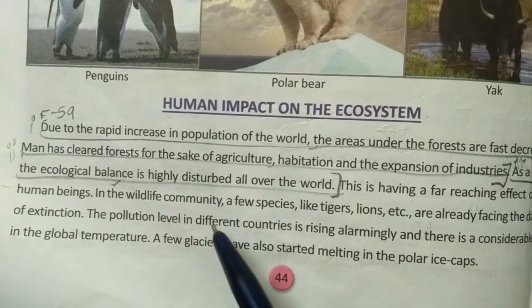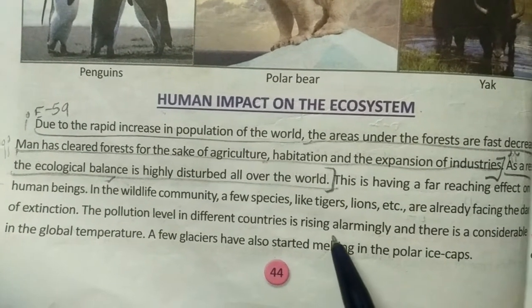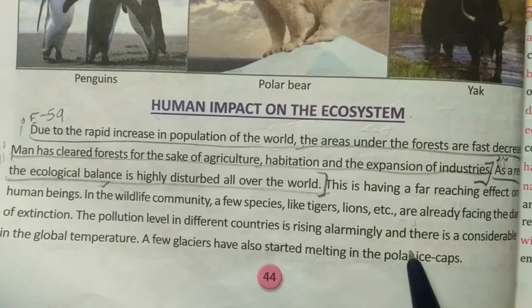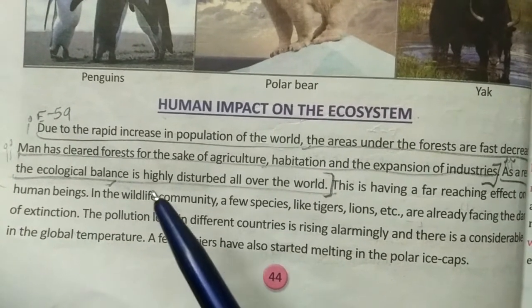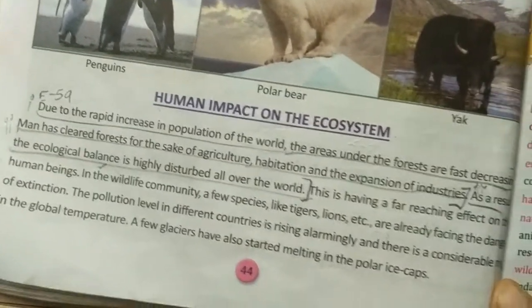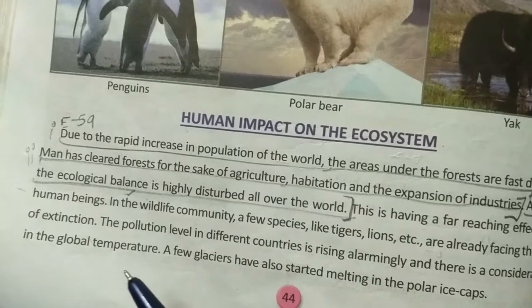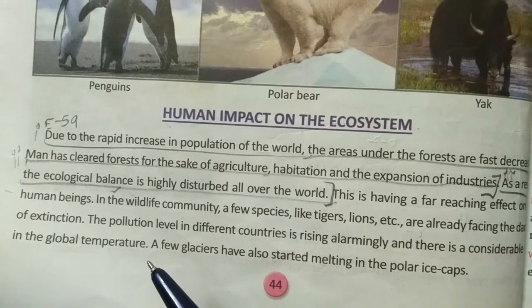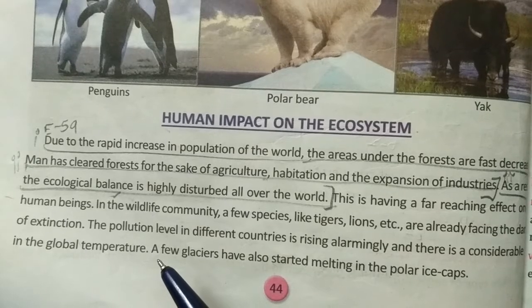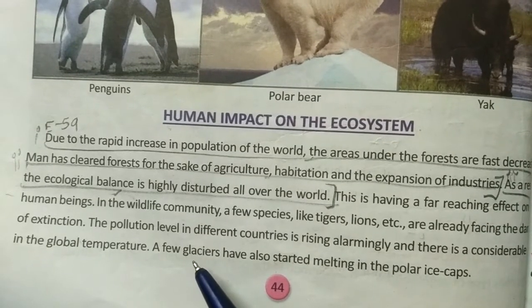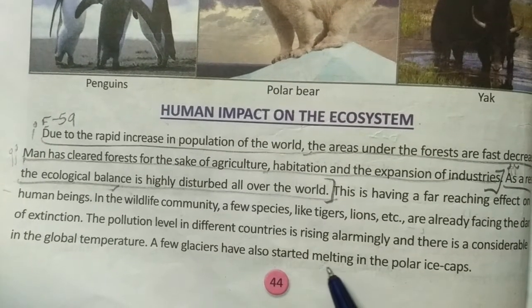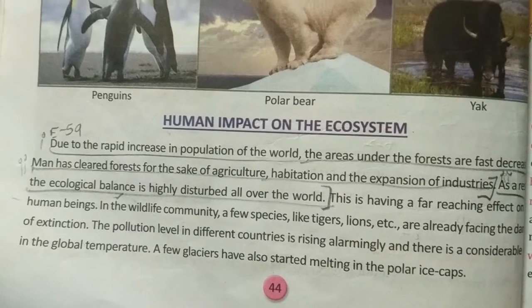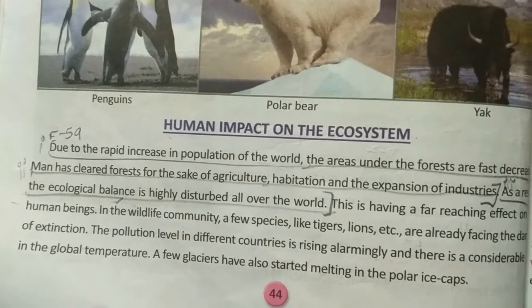The pollution level in different countries is rising alarmingly, and there is a considerable rise in the global temperature as well. And that will also create a problem for the wildlife. A few glaciers have also started melting in the polar ice caps just because of high temperature in the environment.